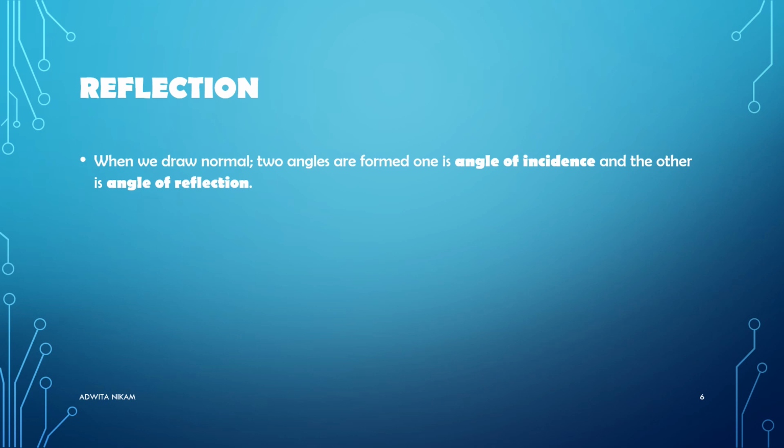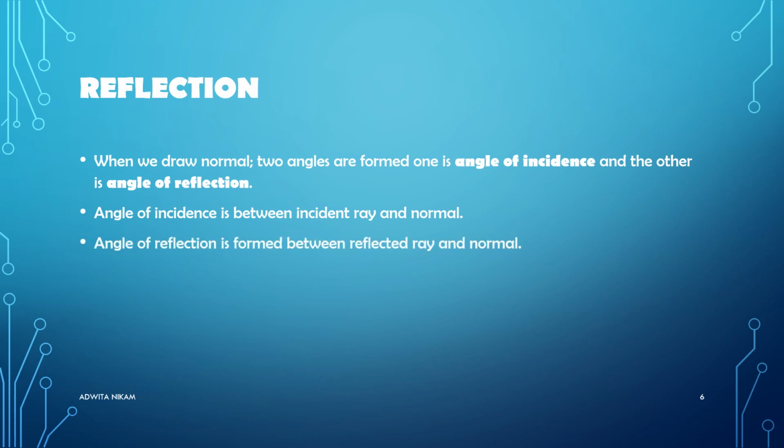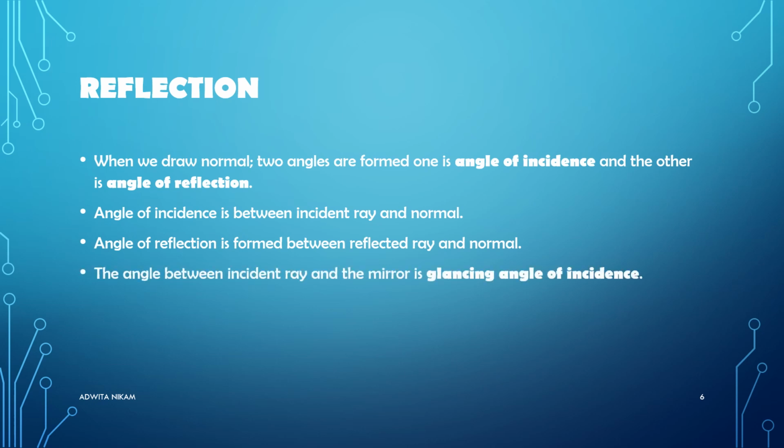When we draw normal, two angles are formed. One is angle of incidence and the other is angle of reflection. Now we will see where the angle of incidence is formed. Angle of incidence is formed between the incident ray and the normal, and the angle of reflection is formed between reflected ray and the normal, as I told you.